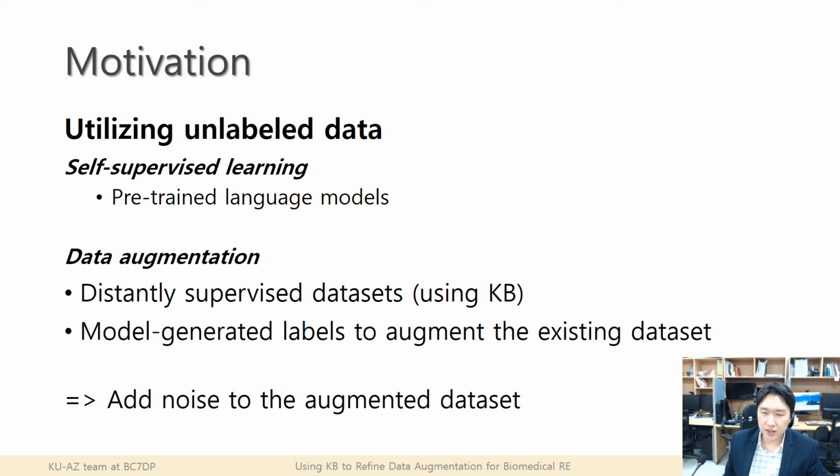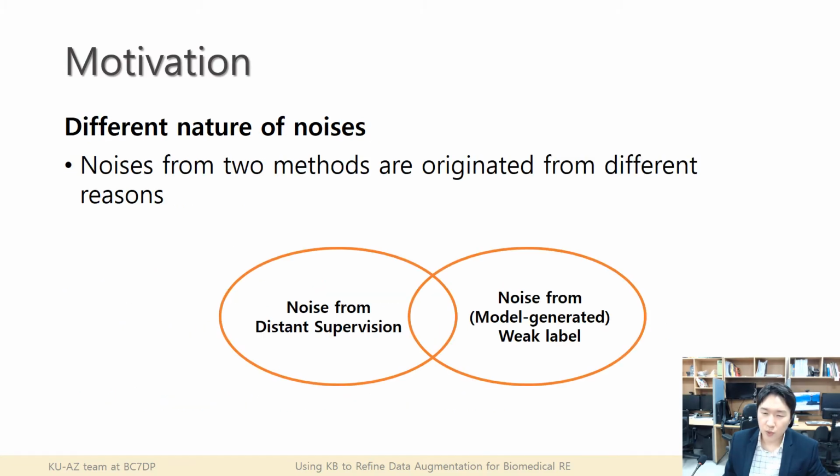For self-supervised learning, we can use a pre-trained language model like BERT, BioBERT, or RoBERTa, or other transformer models. For the other branch, data augmentation, we could use a distantly supervised dataset or model-generated labels to augment the existing dataset, but both methods add noise to the augmented dataset. I will explain more in the following slides. But what I focused on is that the noise comes from a different nature. The noise from the two methods originates from different reasons.